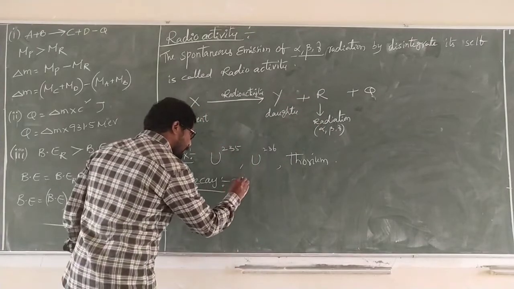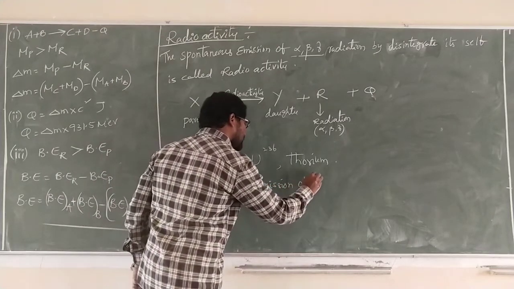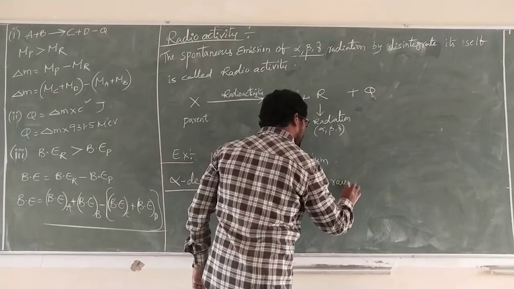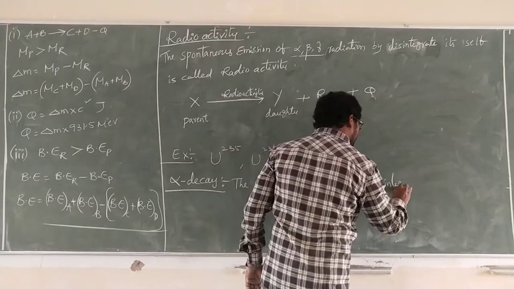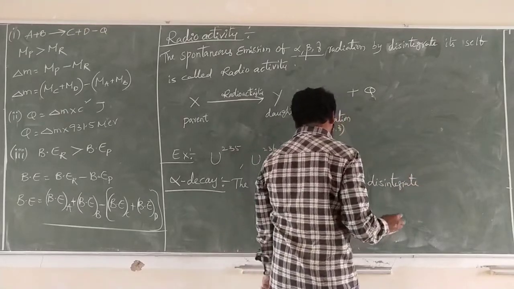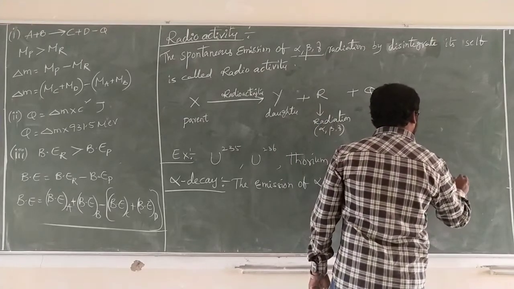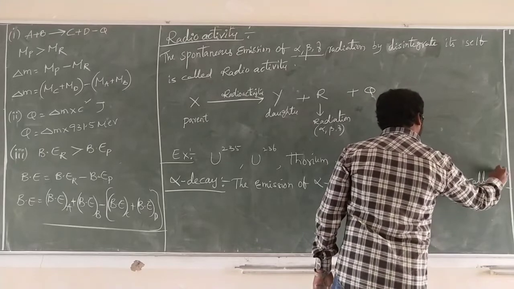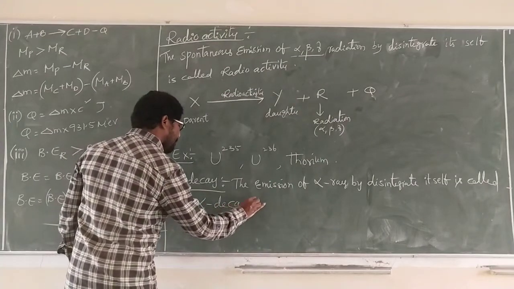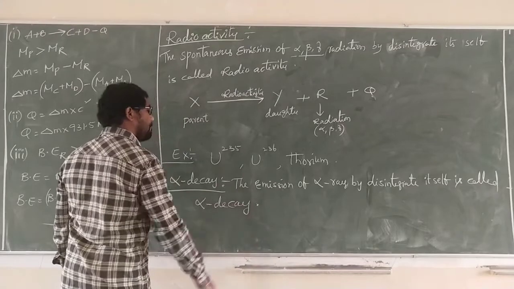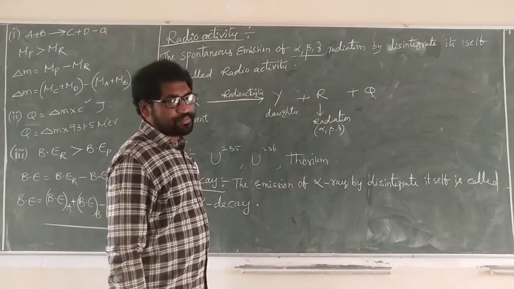So, alpha decay is the emission of alpha rays by disintegrating.